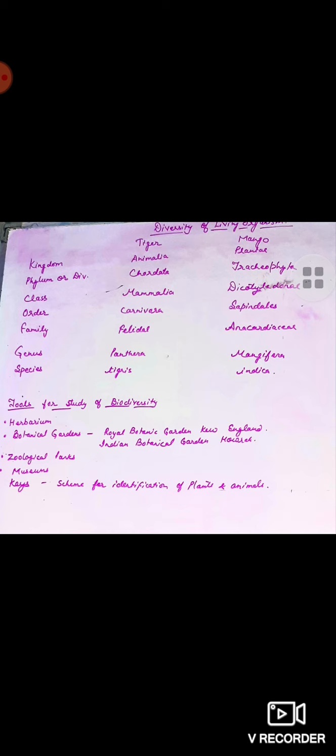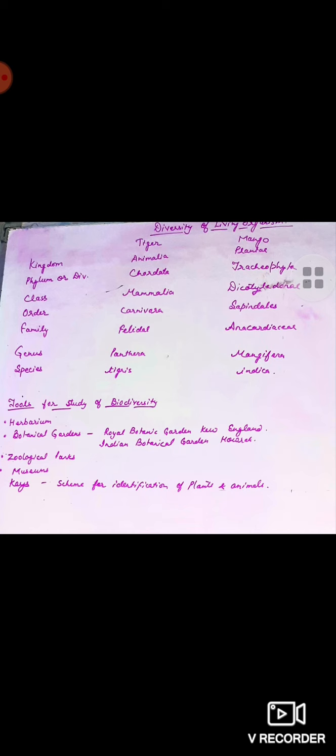For example, if I consider Mangifera indica and Solanum tuberosum, that is potato. You all know what is Mangifera indica? It is mango, and Solanum tuberosum is potato. Then what we consider is that here indica and tuberosum represent specific epithets. What is specific epithet? That means they differ from each other at the species level. Is it clear?